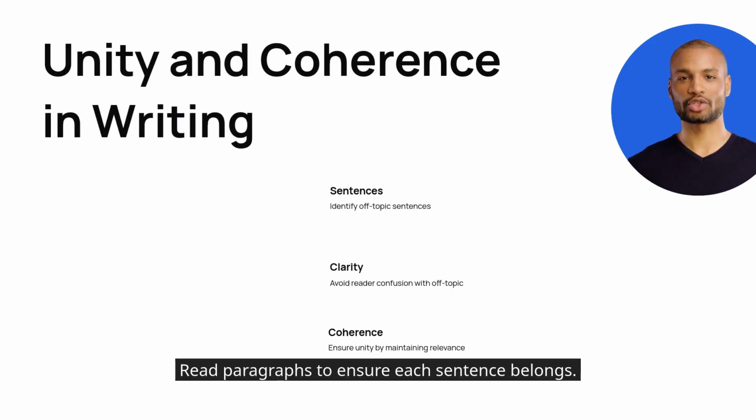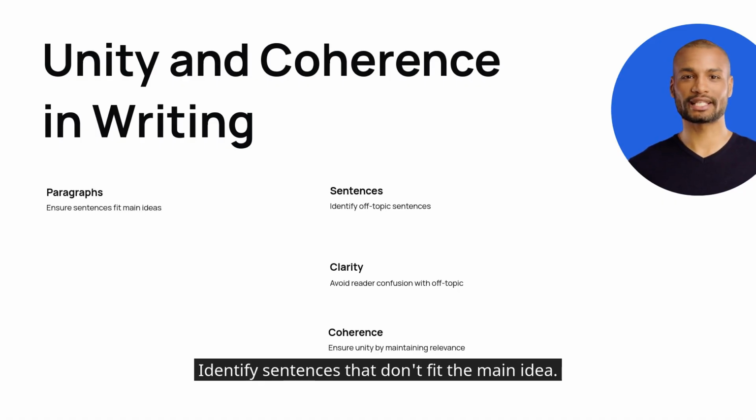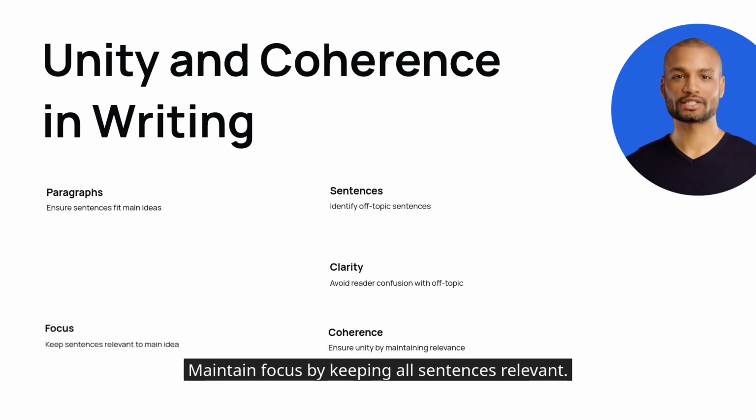Read paragraphs to ensure each sentence belongs. Identify sentences that don't fit the main idea. This ensures unity and coherence in writing. An off-topic sentence can confuse readers. Maintain focus by keeping all sentences relevant.